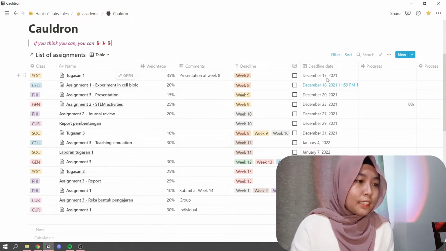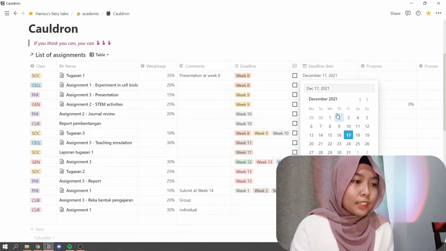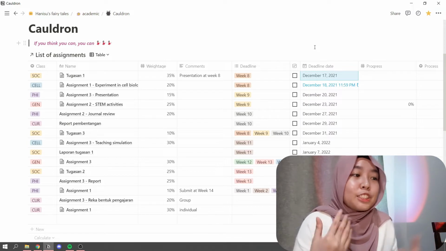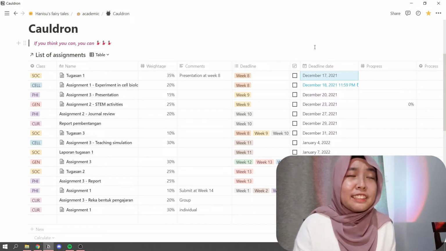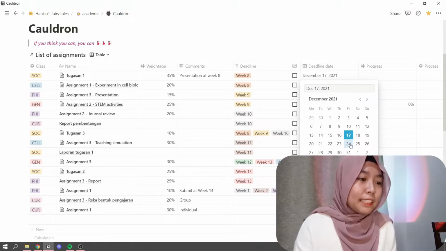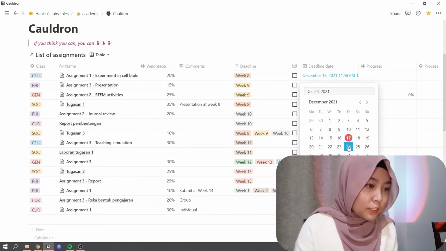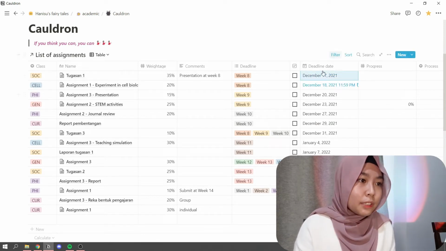The deadline date. If you click the date, it's very nice because you can just click any date you want. You don't have to type it. If your lecturer is kind enough to give you an extension, let's say usually it's like a 7 day extension, you can simply click, oh, it's going to be 24. Then it's going to go down here. And I'll explain to you guys right away why this works this way.